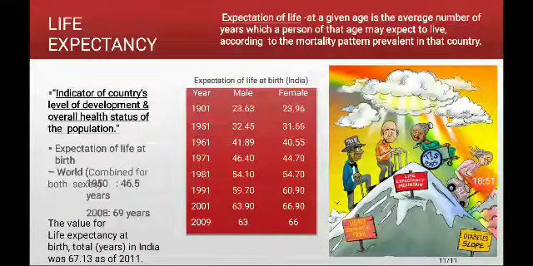The next is what we call life expectancy. What do you mean by life expectancy? Life expectancy, or the expectation of life at a given age, is the average number of years which a person of that age may expect to live according to the mortality pattern prevalent in that country. Very interestingly, life expectancy at birth has continued to increase globally over the years. In 1950 to 55, the life expectancy of both sexes was 46.5 years. In 2008, it is 69 years.